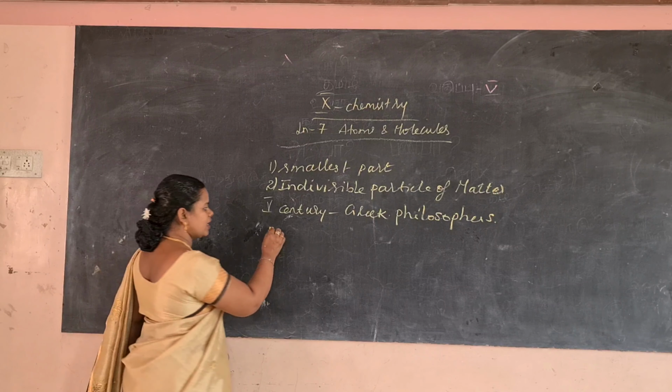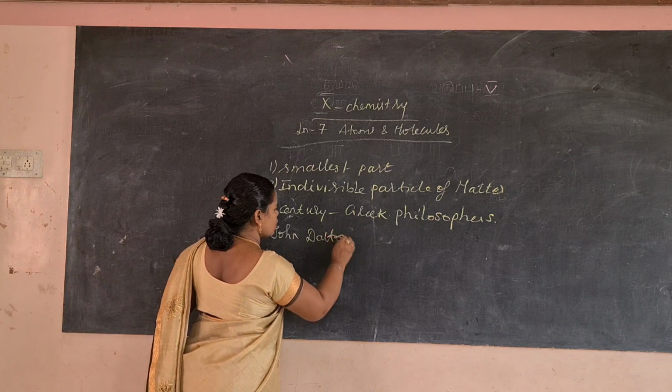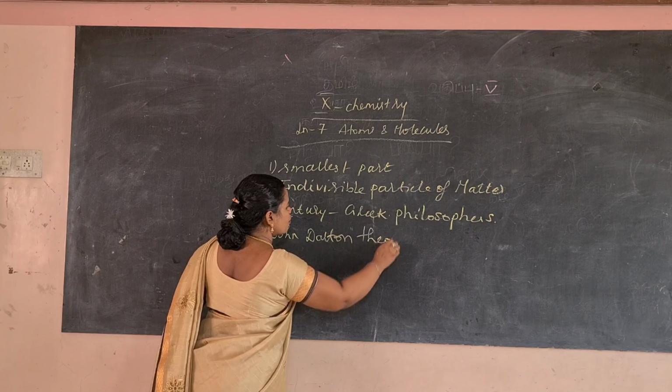After the Greek philosophers, John Dalton gave his idea of the atom, and John Dalton's theory was put forward.